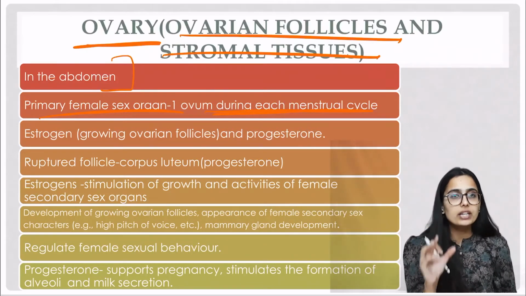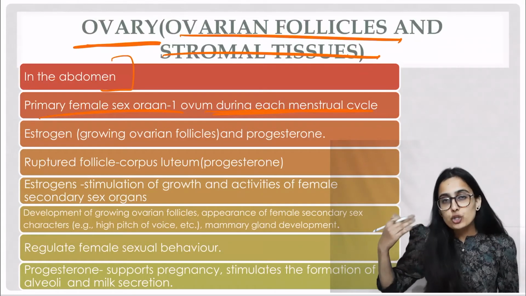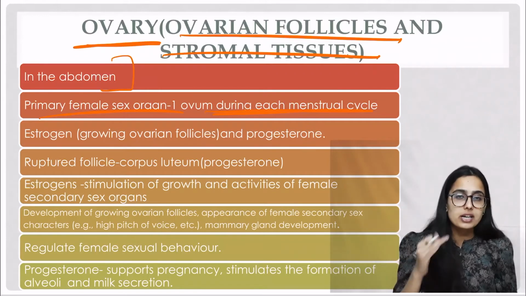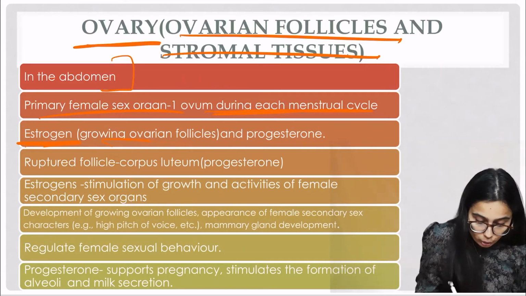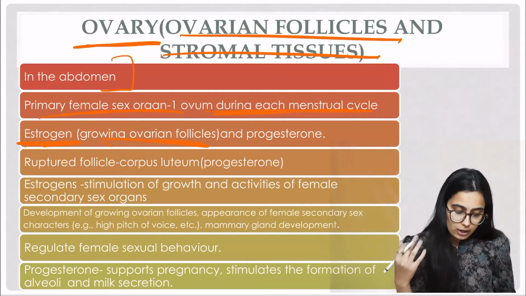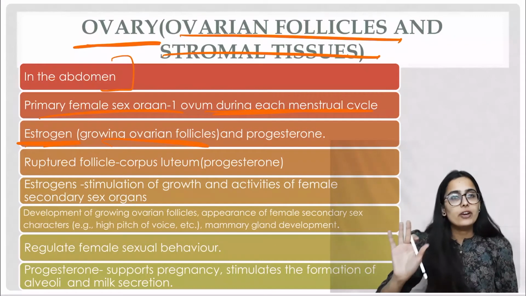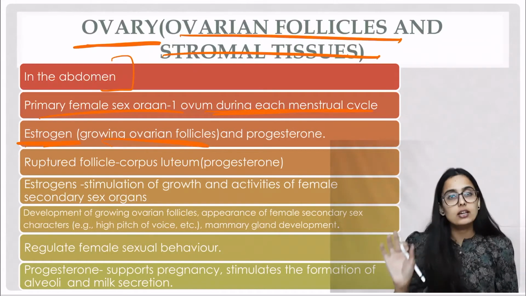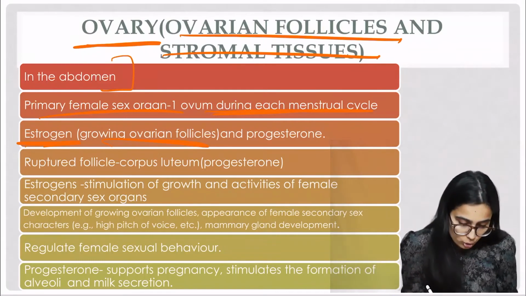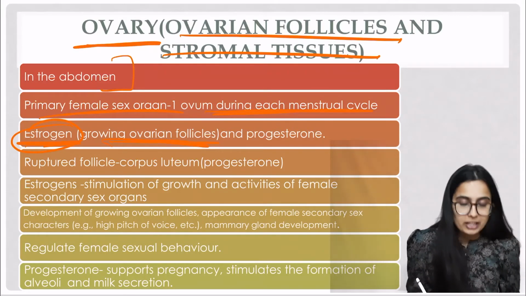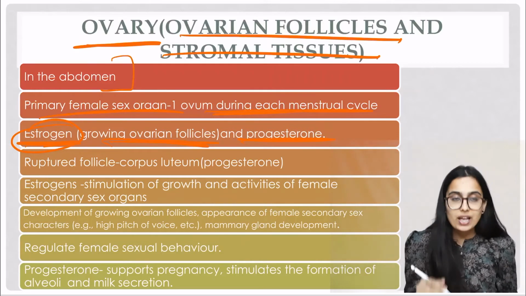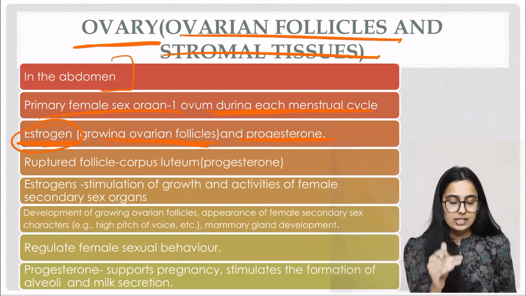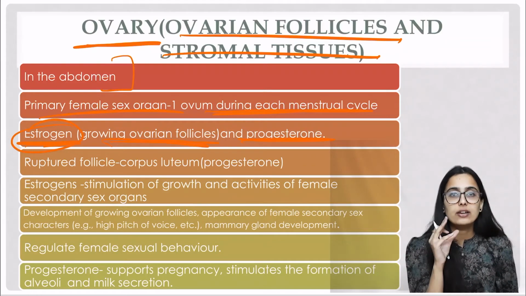The ovarian follicles will mature into a Graafian follicle. The Graafian follicle will release a hormone known as estrogen. So the growing ovarian follicle will release estrogen, and this estrogen will affect the growth of the follicle. Estrogen will be produced by the growing ovarian follicle, and along with this we have another hormone known as progesterone.